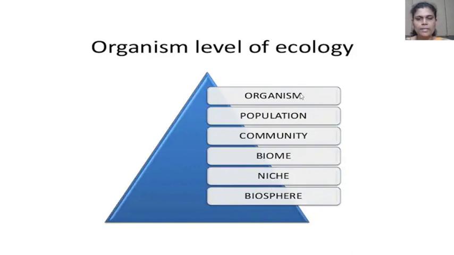Here, the organisms form their specific population, then they form their community for a particular species, then this goes on to form the biome, then niche, and will also form the biosphere, with the global processes.